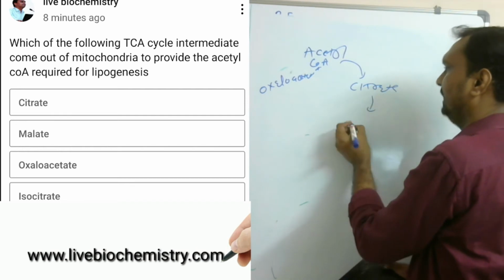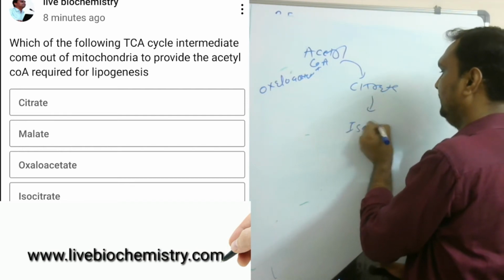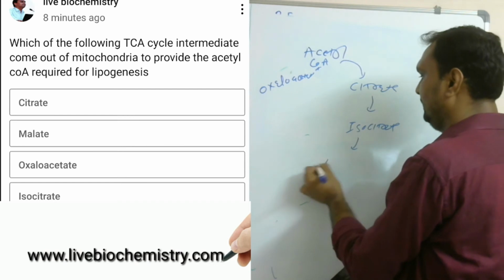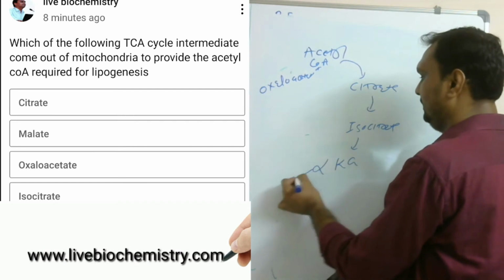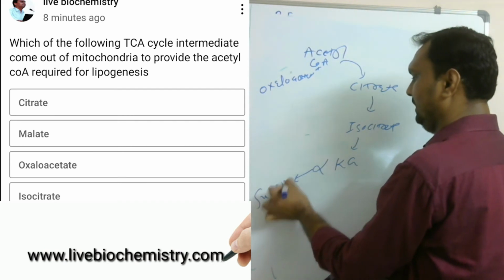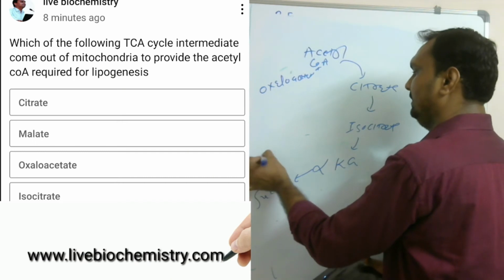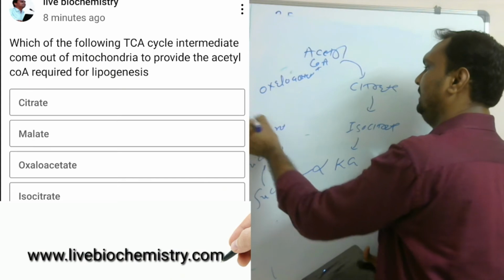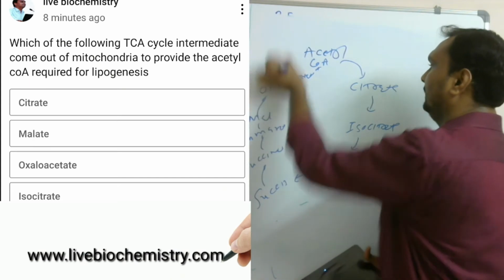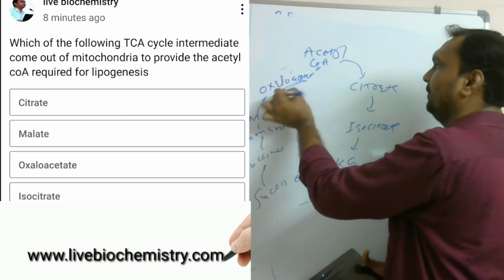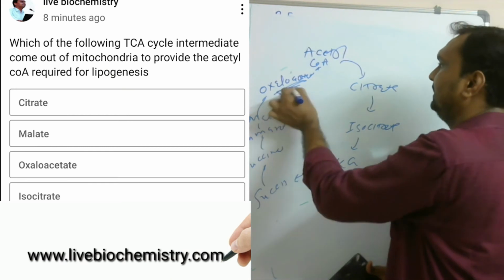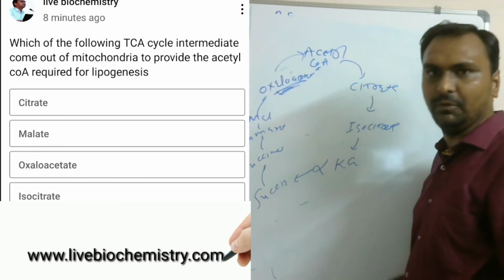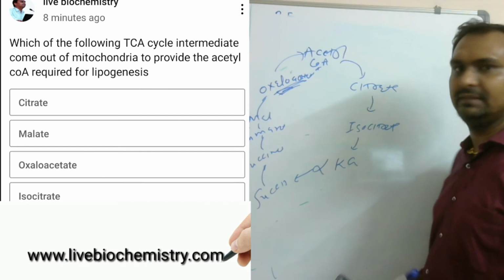From citrate, with the help of aconitase, isocitrate is formed. Then alpha ketoglutarate, succinyl CoA, succinate, fumarate, malate, and oxaloacetate. An end product of this reaction is used in the first step of the TCA cycle. That's why it is called a cycle.